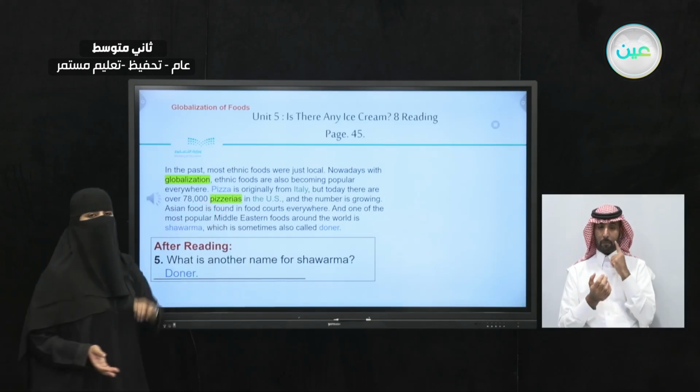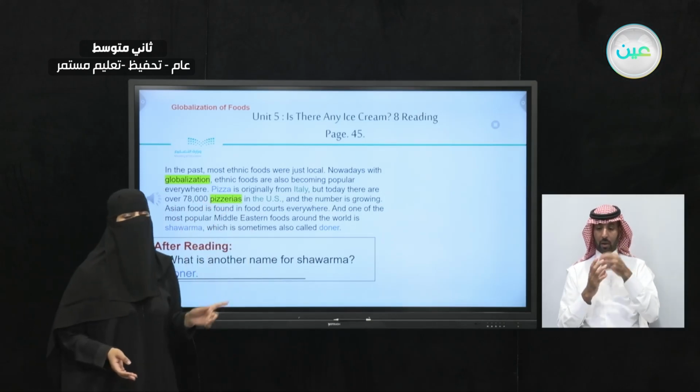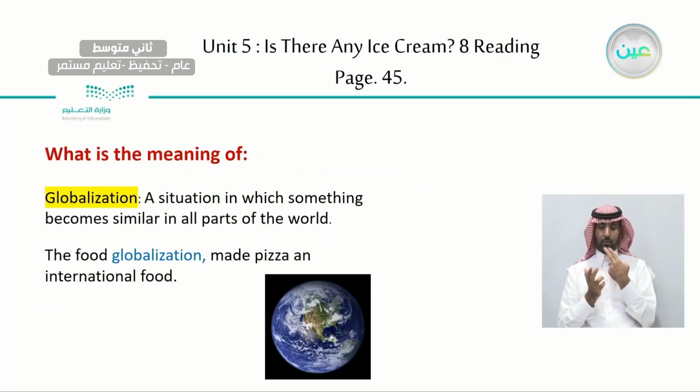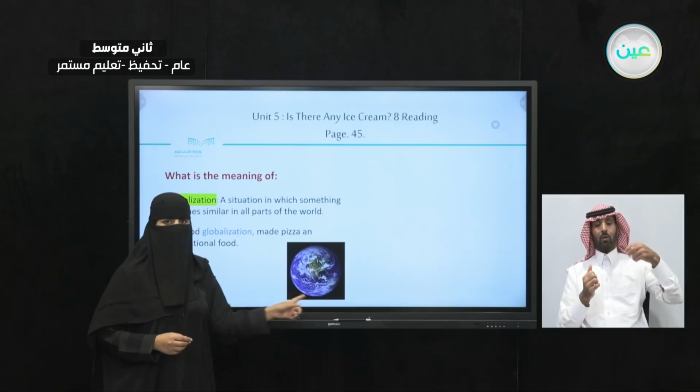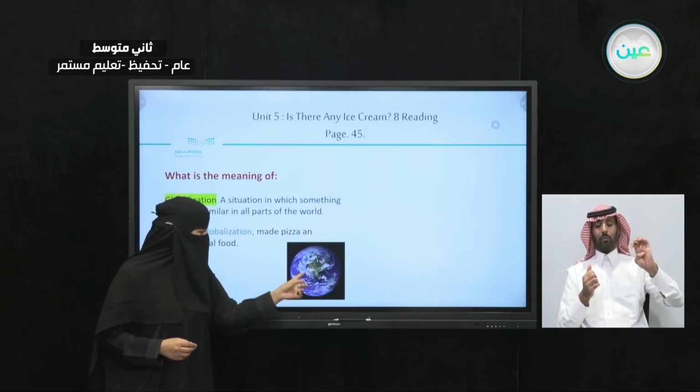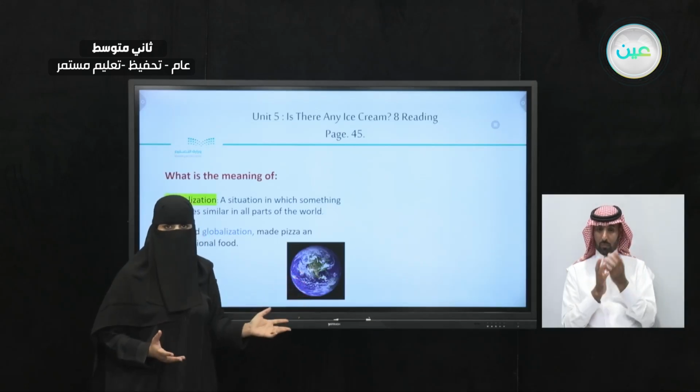And here we also found the meaning of pizzeria from the context. Now, let's take a look here. The meaning of globalization: a situation in which something becomes similar in all parts of the world. The food globalization made pizza an international food. But actually the beginning of the word globalization is from the word globe. As you can see here in the picture, this is planet Earth, right? So this is a globe.